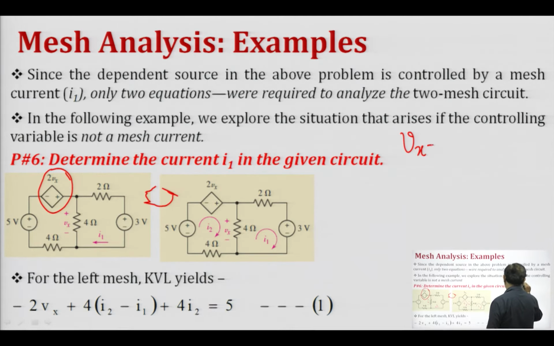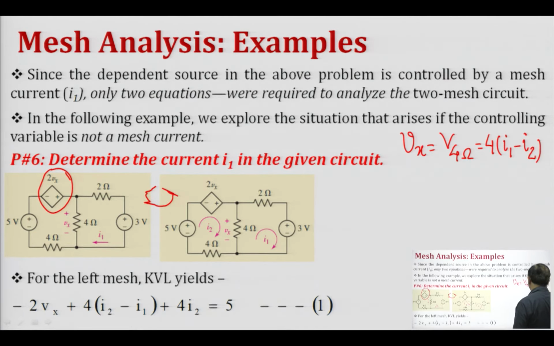So, we have Vx equals the potential across the 4 ohm resistance. Vx is nothing but the potential across the 4 ohm resistance, and this can be considered as the value of this resistance, that is 4 ohm, multiplied by the current through it. If I1 is the current in mesh 2 and I2 is the current in mesh 1, the net current in this branch will be I1 minus I2, so 4 times (I1 minus I2). So, we have one equation that will be used by us, that is Vx equals 4(I1 minus I2).